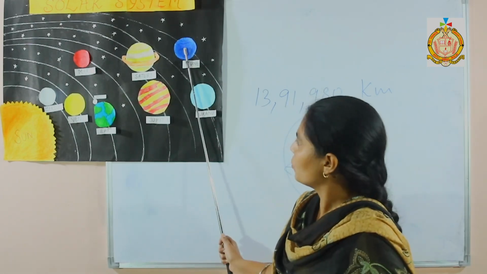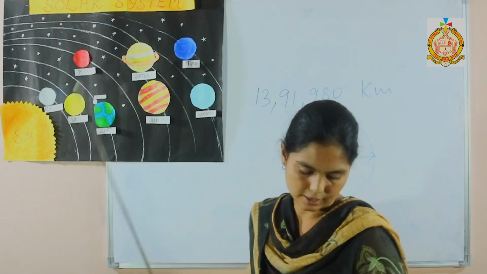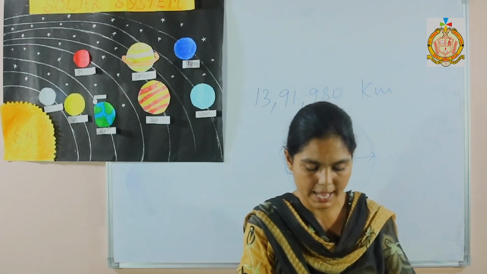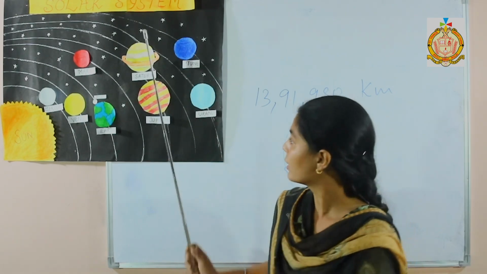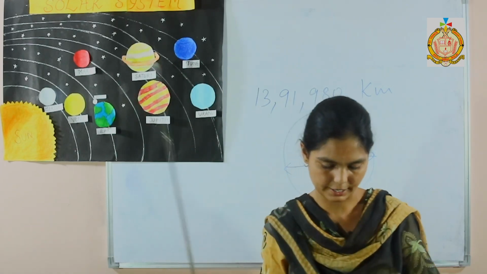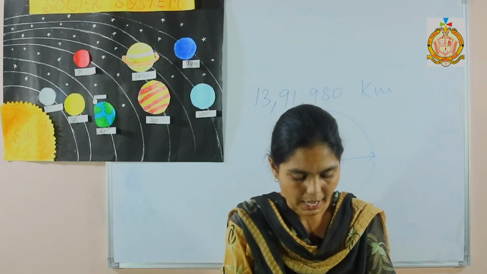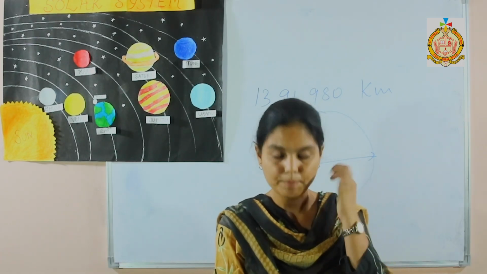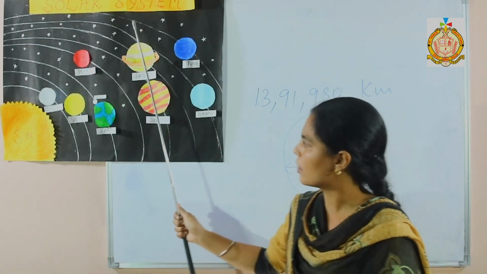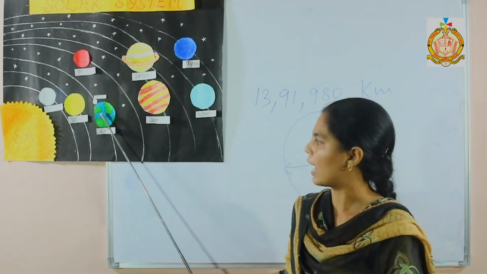Next question is, which planet is furthest from the sun? Furthest means Neptune. Neptune is the last planet in the solar system from the sun. Next question is, which planet has bright rings around it? Saturn. Saturn has these bright rings around it. Last question is, which planet in solar system has life? There is only one planet where life exists, that is Earth.